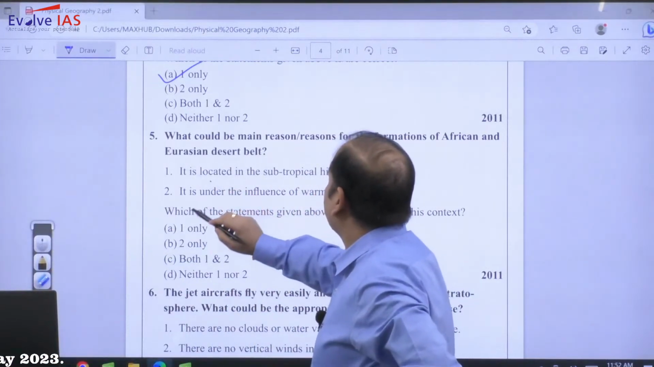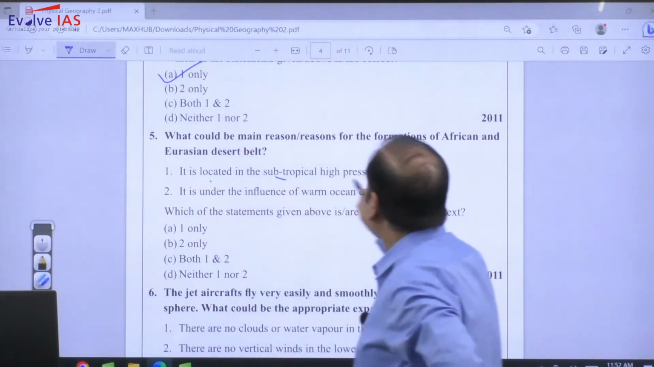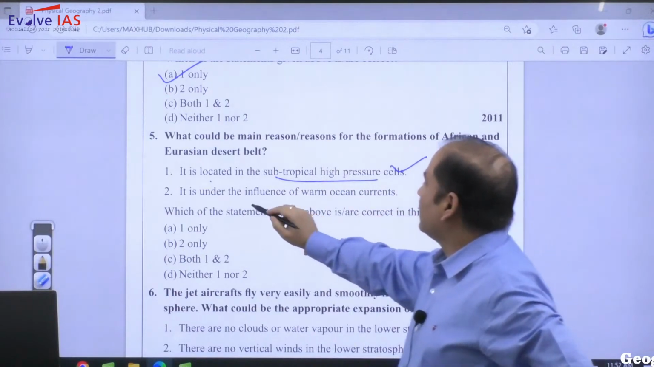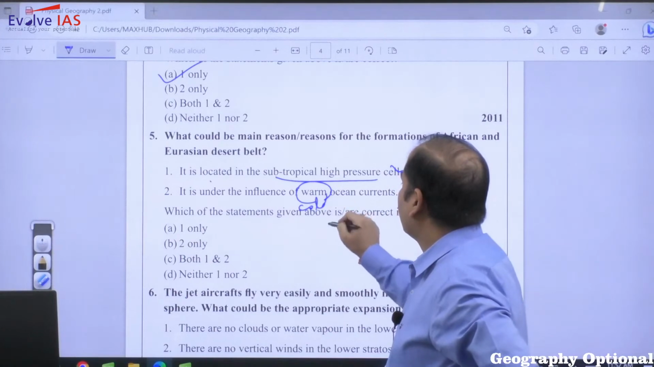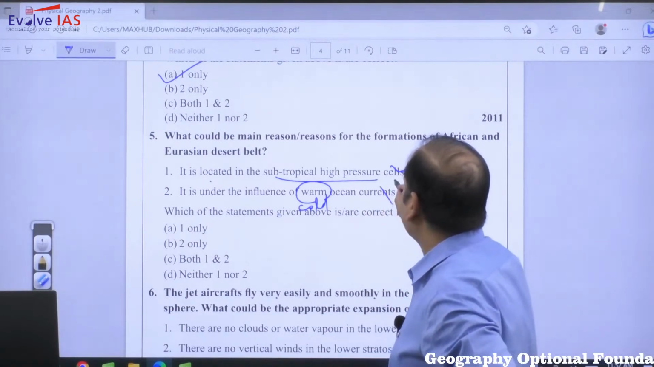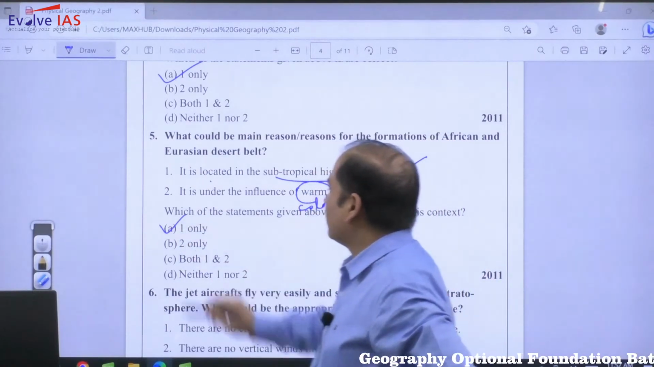So it is located in the subtropical high pressure, correct? It is under the influence of cold ocean current. So this statement is incorrect. So the answer will be A.